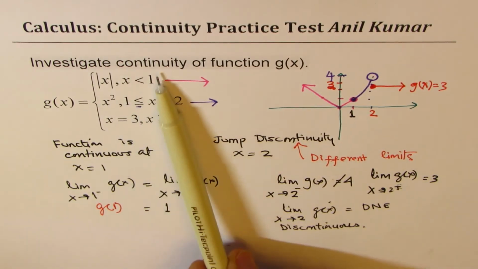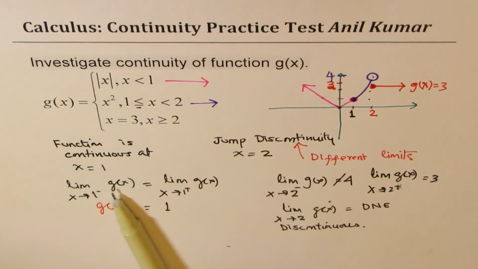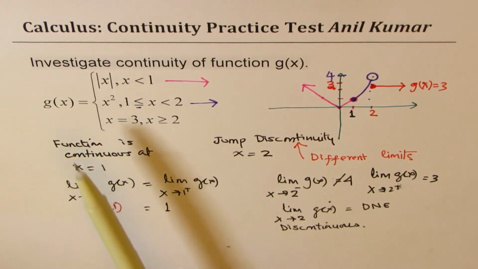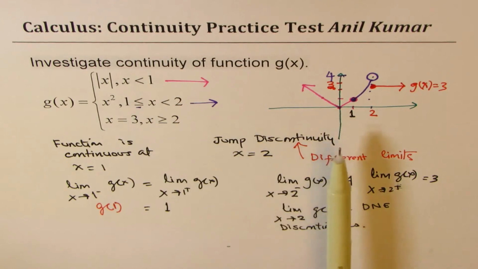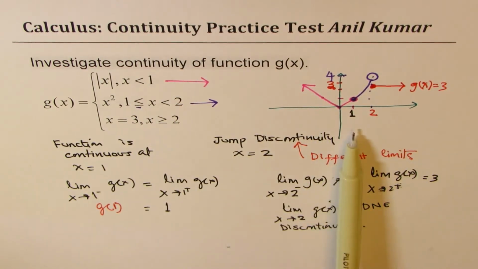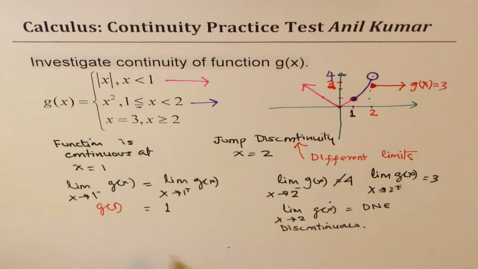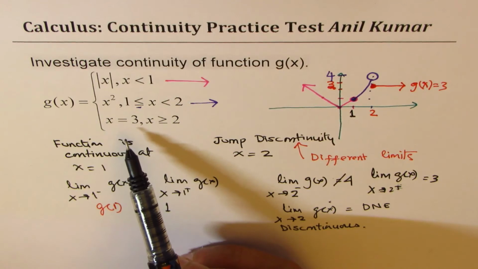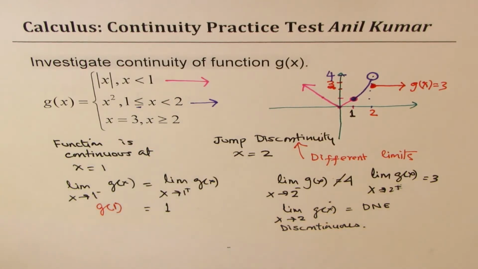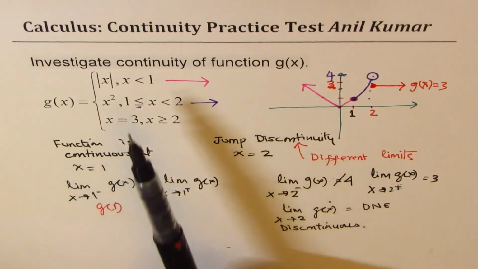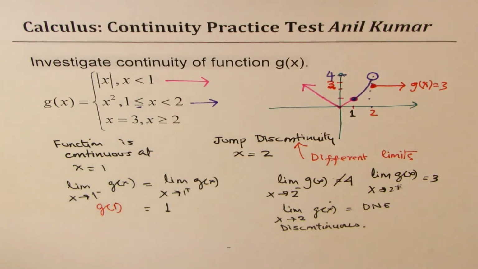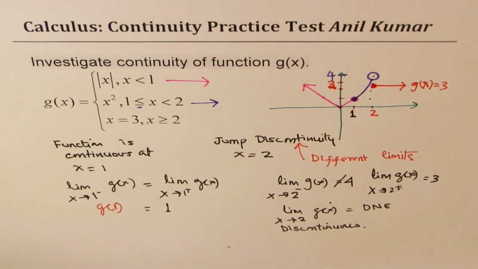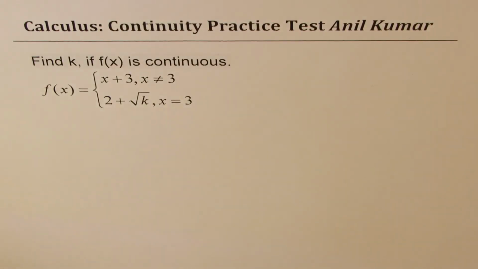So for a continuous function, the limit should exist and it should be the same as the value of the function. If it is discontinuous, the limit may exist or may not exist. I hope with this example the concept is clear, how to analyze a piecewise function and figure out whether it is continuous at the joining pieces or not, right? So let me take another example. Now that's the last example for this exercise.